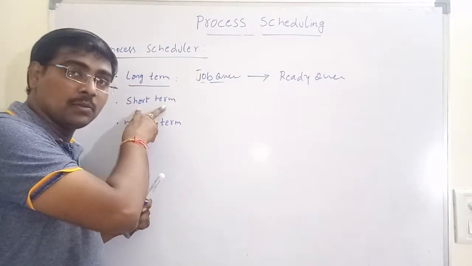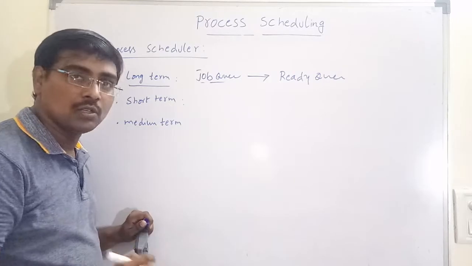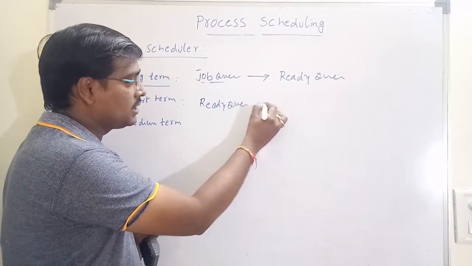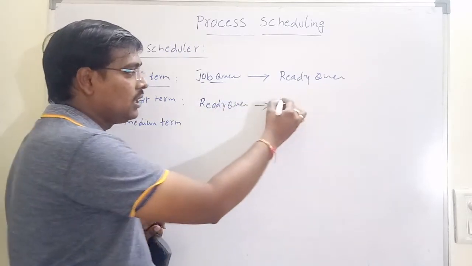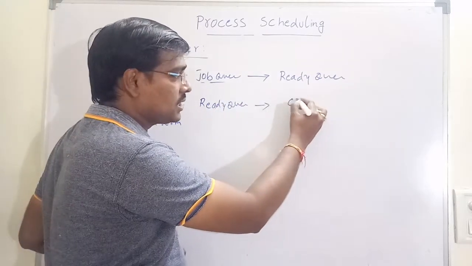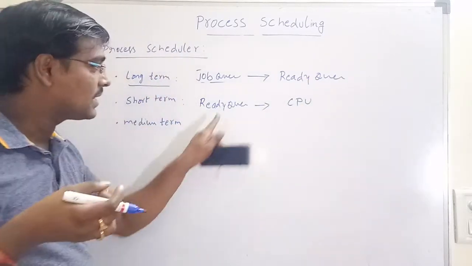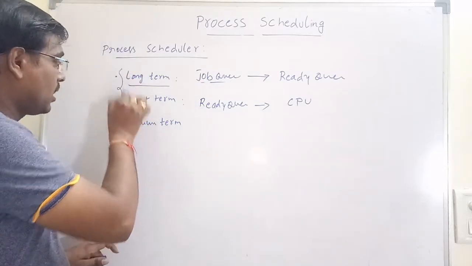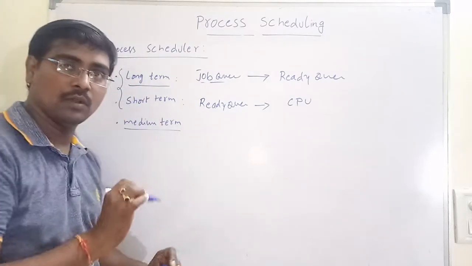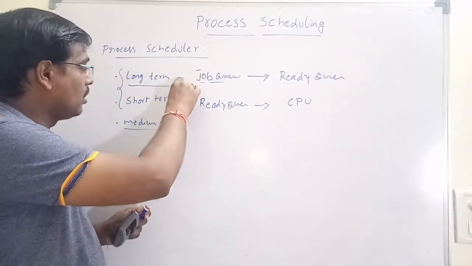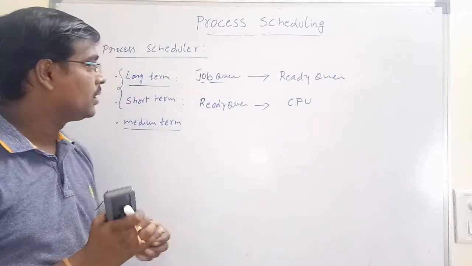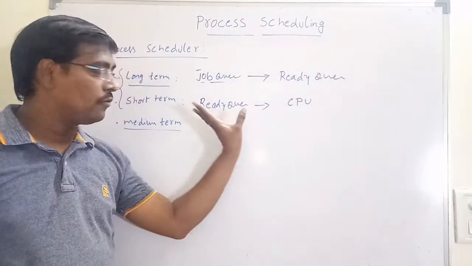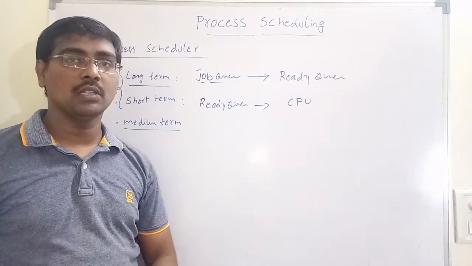Now, what does the short-term scheduler do? Suppose the ready queue contains some set of processes. Among the ready queue, the short-term scheduler selects a process and allocates the CPU. These two are long-term and short-term. The medium-term one is completely different, we will discuss it later. First, these two, long-term and short-term scheduler. So from the job queue, some processes are placed in the ready queue, and from the ready queue, one process is selected for the CPU.